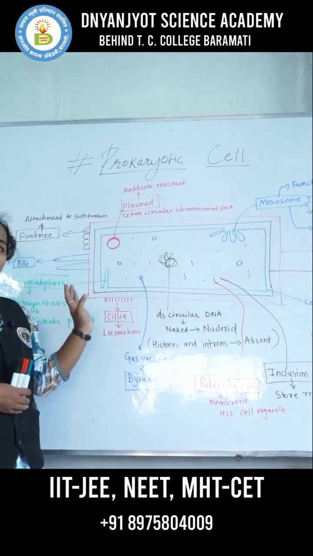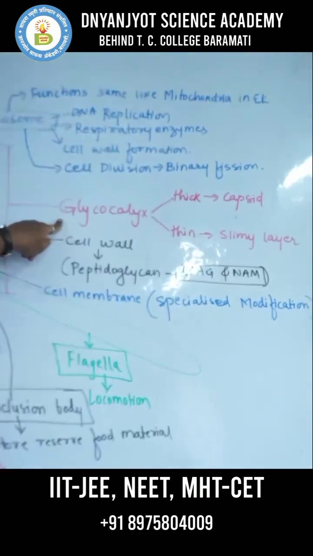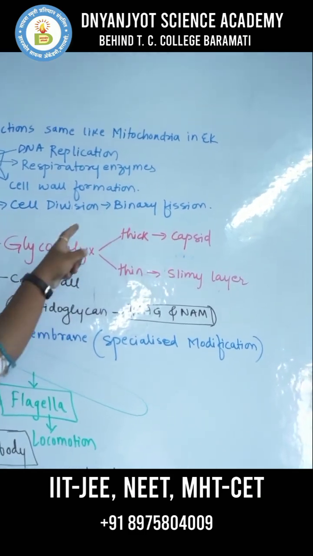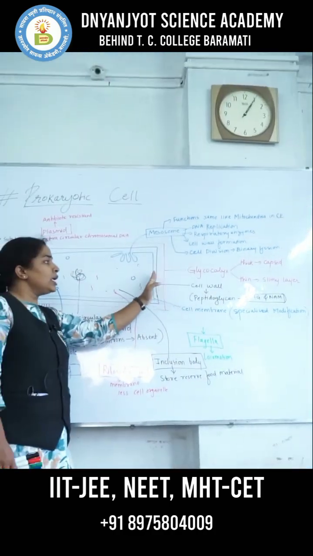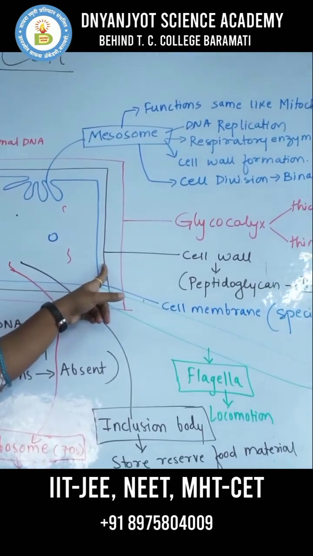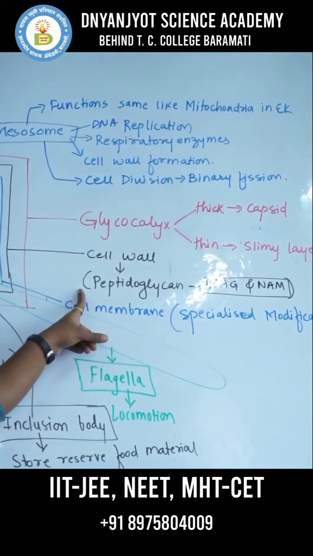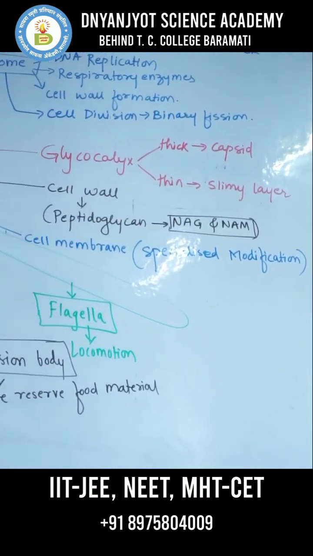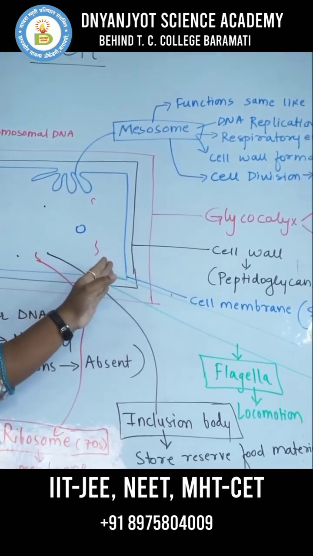If we talk about the cell envelope, the outermost layer is called the glycocalyx. If the glycocalyx layer is thick, it is called the capsule, and if it is thin, it is called the slime layer. Inner to the glycocalyx, there is another layer called the cell wall. The cell wall of the prokaryotic cell is made up of peptidoglycan, which is a polymer of NAG and NAM, hence it is a heteropolymer.